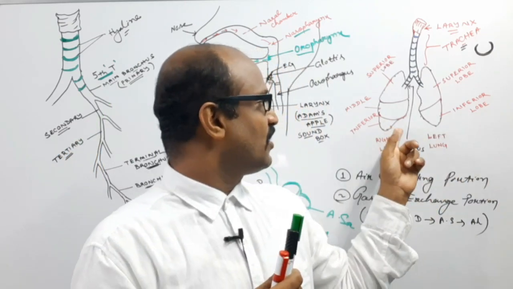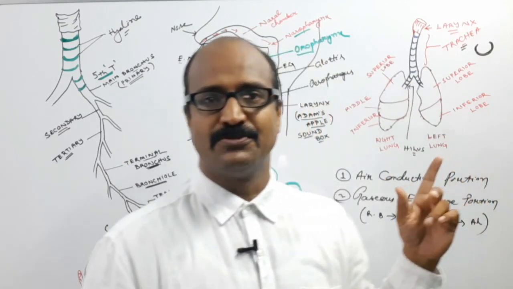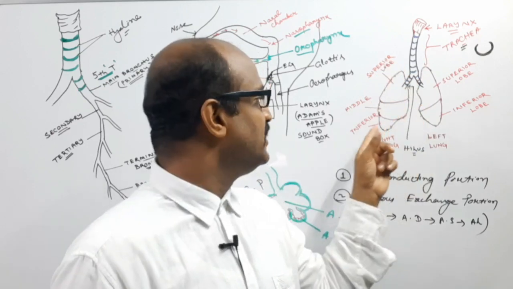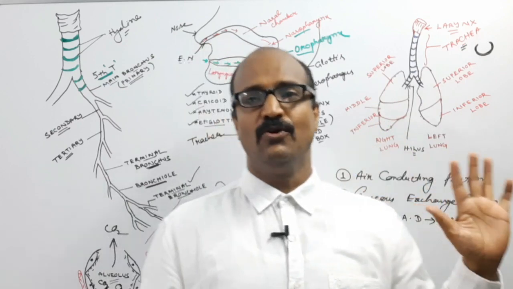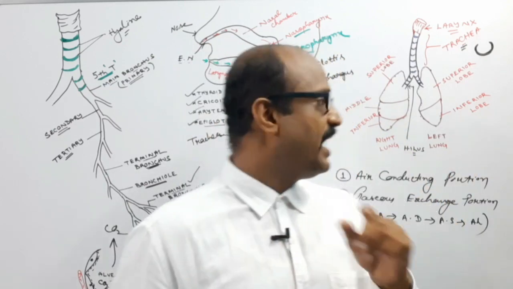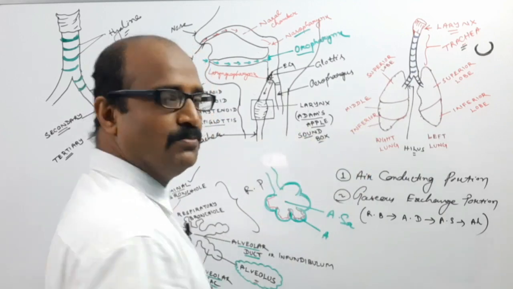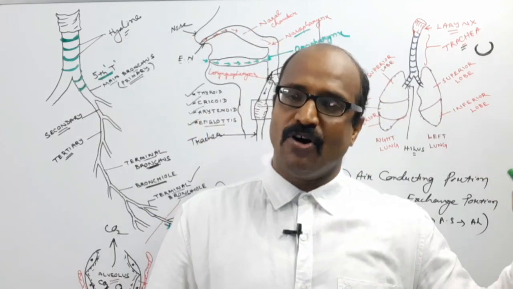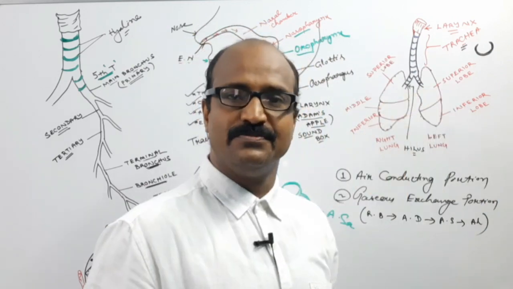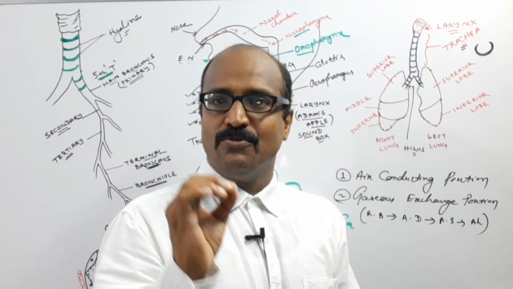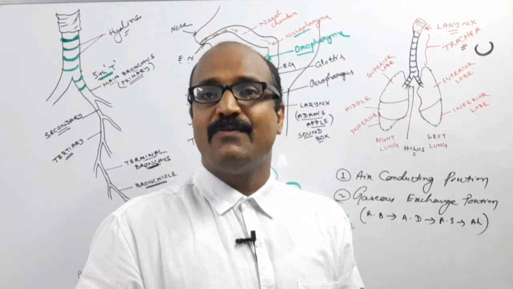Okay, the right lung is divided into three lobes: superior lobe, middle lobe, and inferior lobe. The left lung has two lobes, the superior lobe and the inferior lobe. But the left lung at the middle has the concavity of the heart.